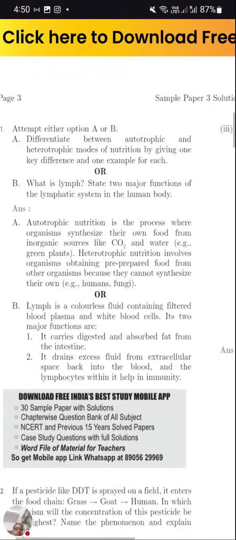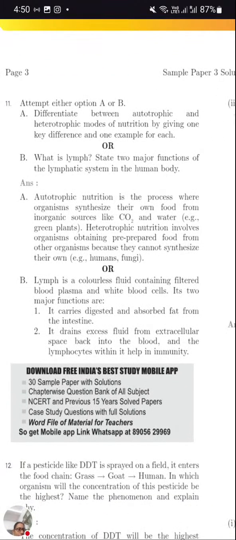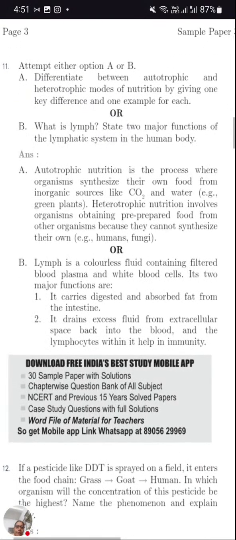We have an internal choice in question number 11. First one: differentiate between autotrophic and heterotrophic modes of nutrition by giving one key difference and one example of each. Autotrophic nutrition is a process where organisms synthesize their own food from inorganic sources like carbon dioxide and water.